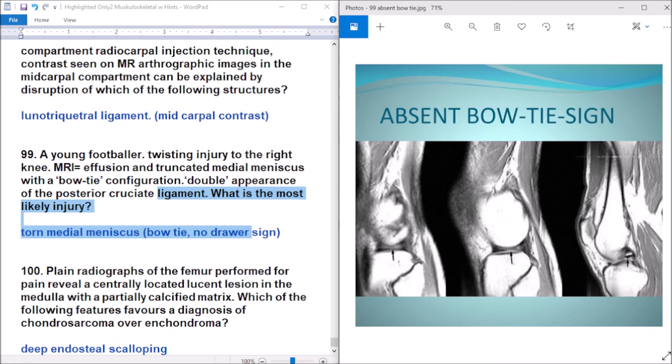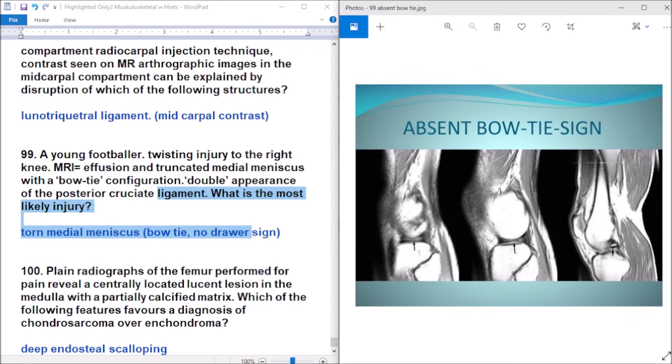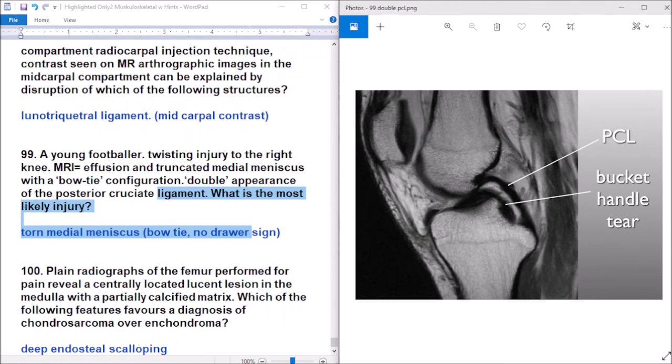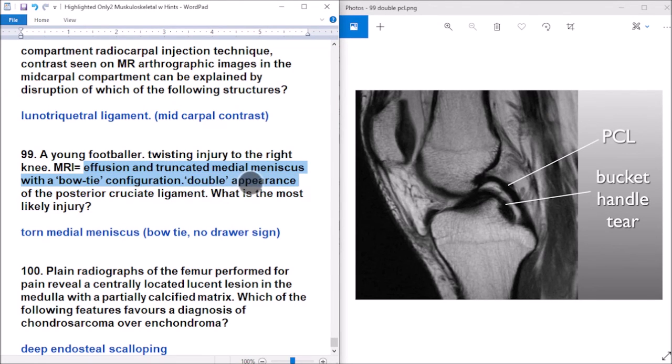Loss of bow tie sign suggests meniscal injury. This is a bucket handle tear with double PCL sign. There is a truncated medial meniscus with a bow tie configuration and double appearance of the posterior cruciate ligament. Diagnosis: torn medial meniscus.